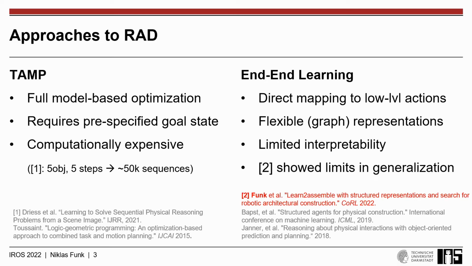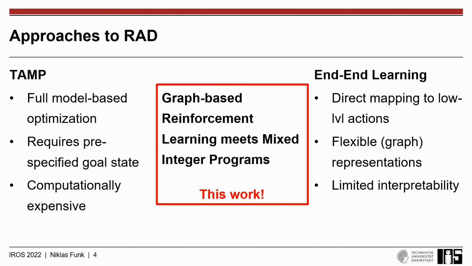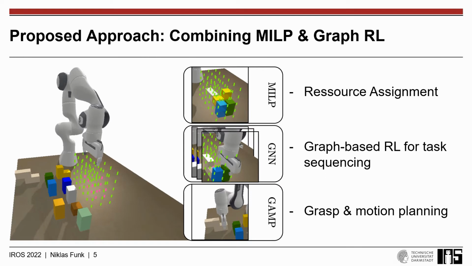On the other end of the spectrum are end-to-end learning approaches that directly map from problem description to low-level actions. They benefit from flexible graph-based representations, however exhibit limited interpretability. Indeed, in our previous work, we found limits in generalization. Thus, in this work, we propose a novel hybrid method based on the combination of graph-based reinforcement learning and mixed integer programs. Our novel proposed hierarchical approach consists of 3 levels.